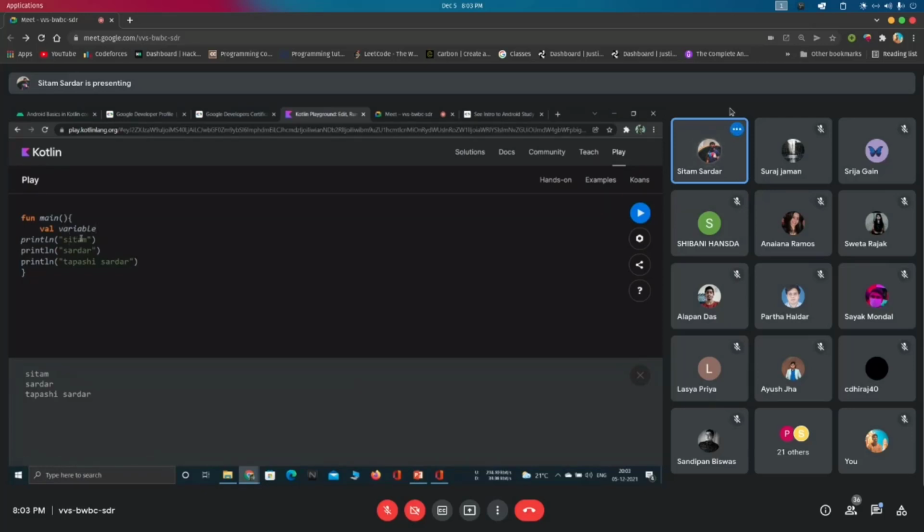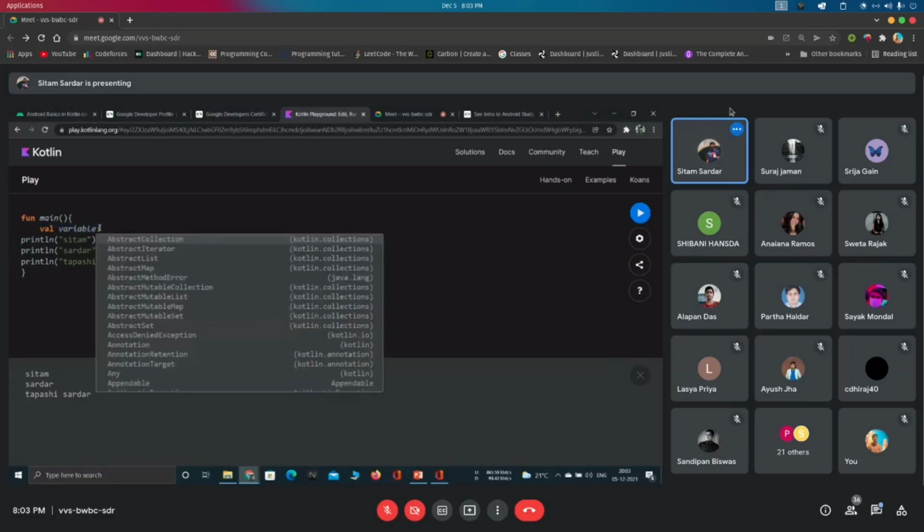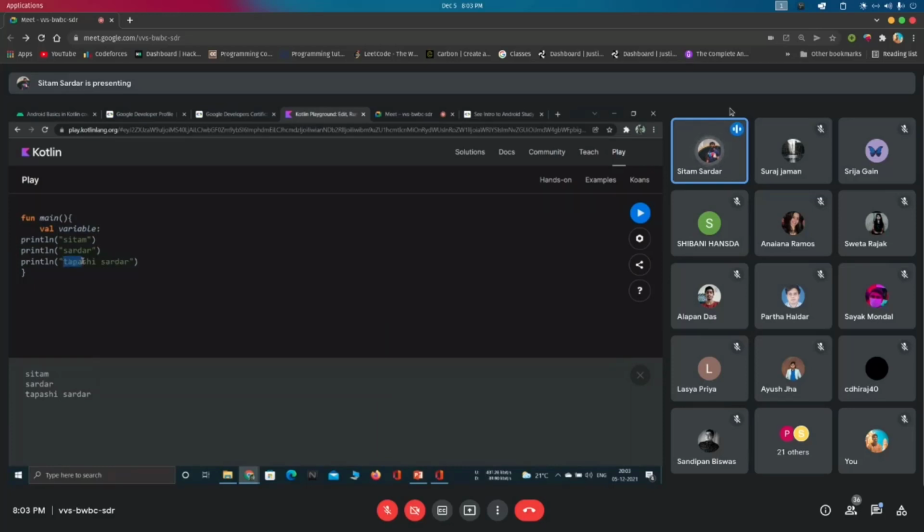Now in Kotlin, we have learned about the data type. For the declaration of a variable, we at first give either val or var. Then we give the variable name. Then we give the data type. Like let's say here we are all using string, right? Then I am making this variable of type string. With this sign, accordingly with the data type, we actually create a variable that can store only a string value.